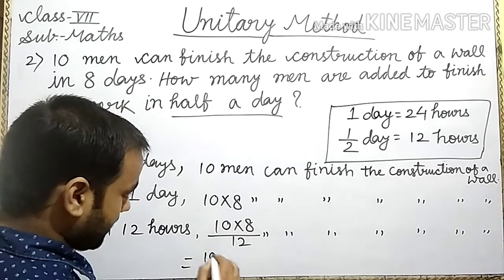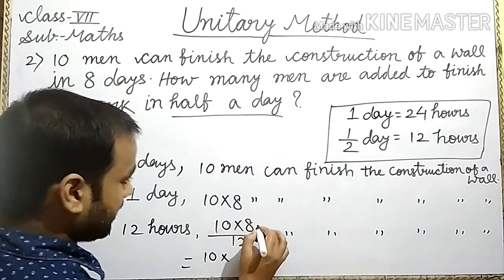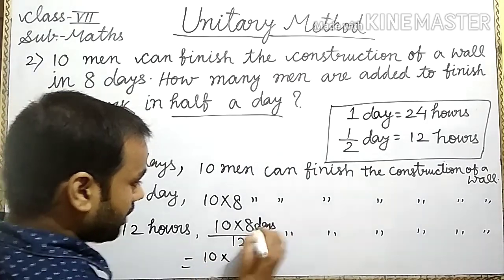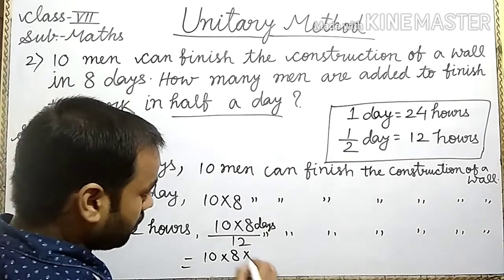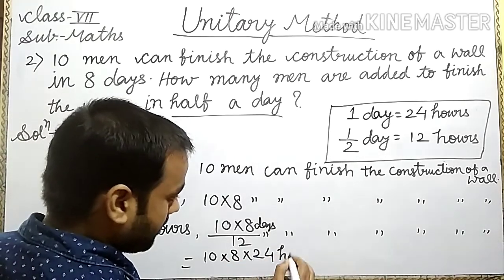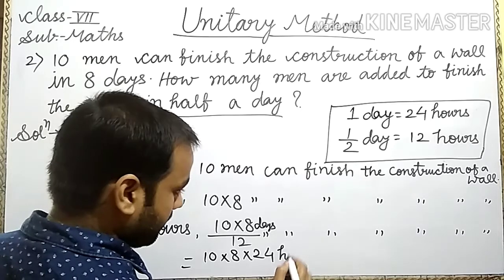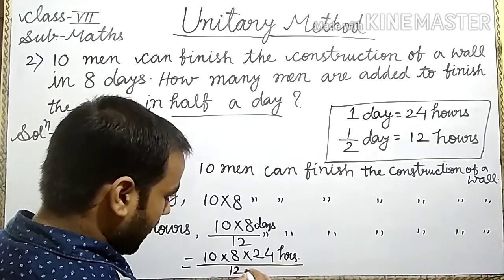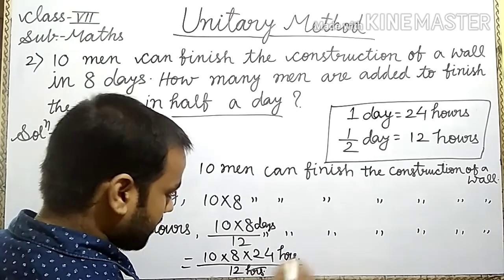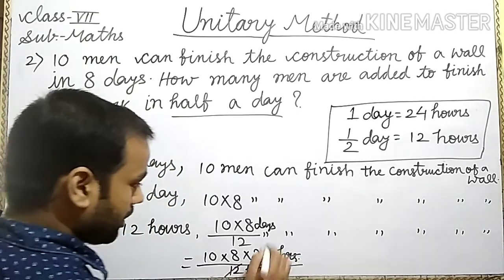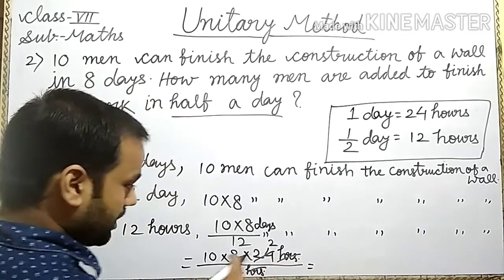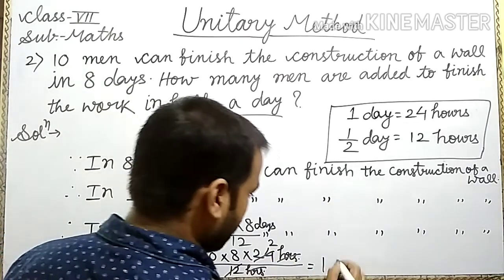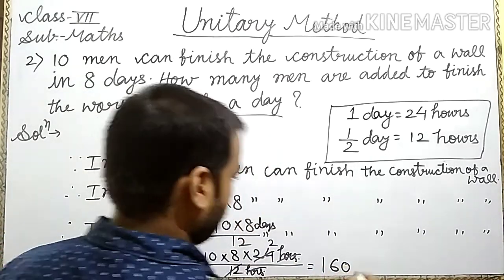Here the unit changes: 8 is given in days, so convert it to hours, 8 into 24 hours. Is it clear? Already in the denominator 12 hours is given. Hours cancel. 12 twos are 24, 8 twos are 16, and into 10, 160 men.